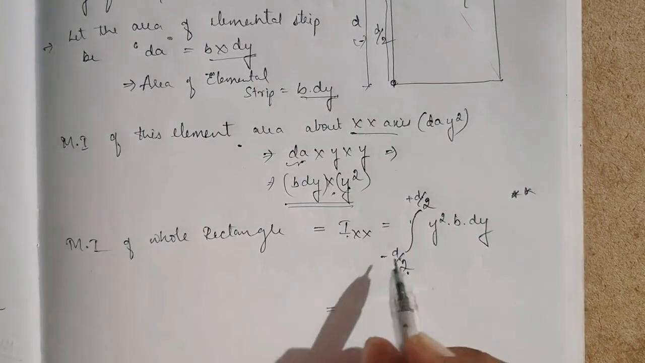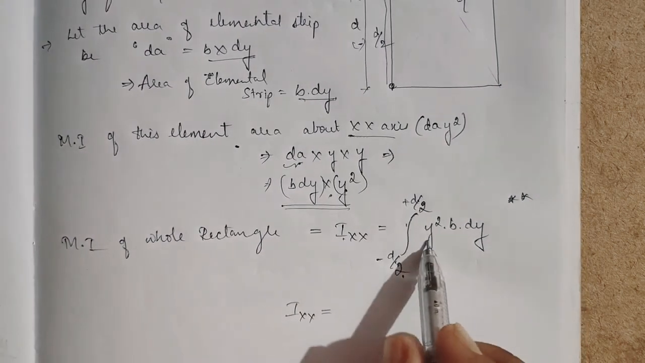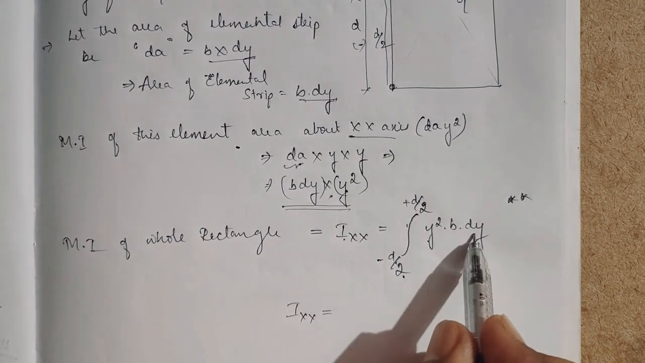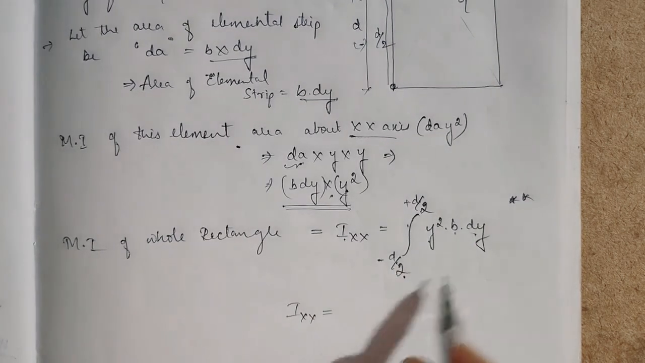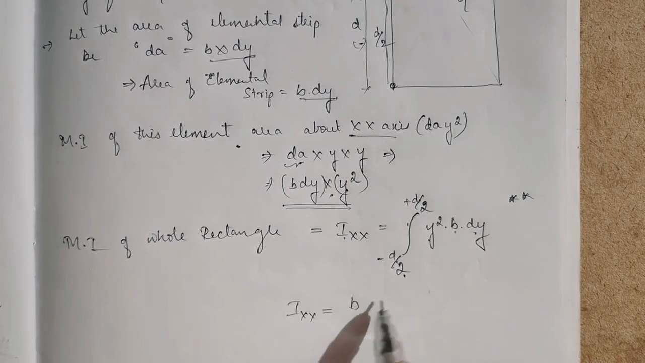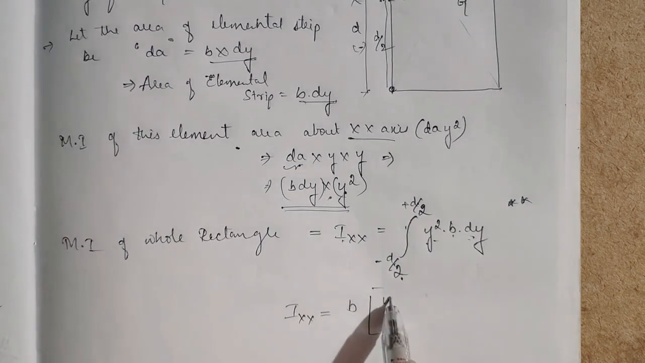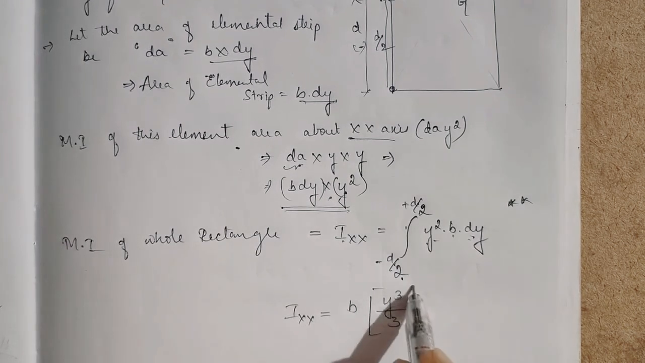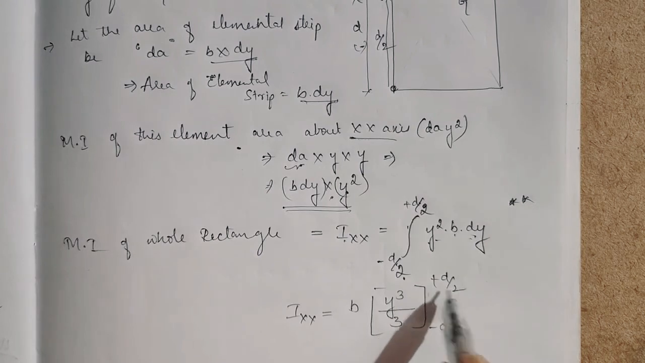So Ixx is equal to the integration of y square with respect to dy. b is common, it is a constant now, so I'll take b outside. So y square into dy is nothing but y cube by 3, with the limits of minus d by 2 to plus d by 2.